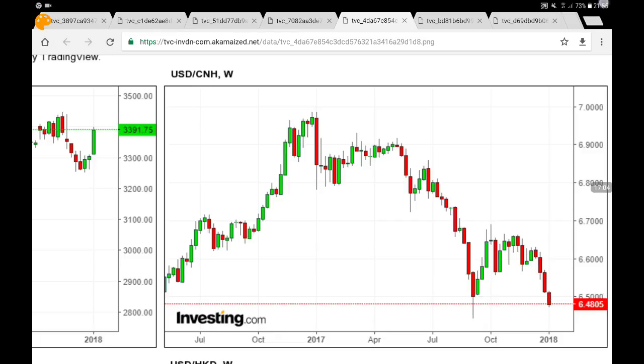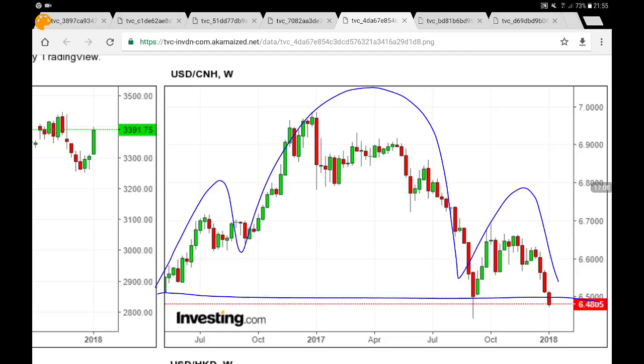And also, if you notice, we have a head and shoulders pattern, so that's a key support over here. And if you close below, here we are already below 6.50, so below 6.48, maybe we can go back much lower and retest those 6.45, maybe 6.44, 6.40.